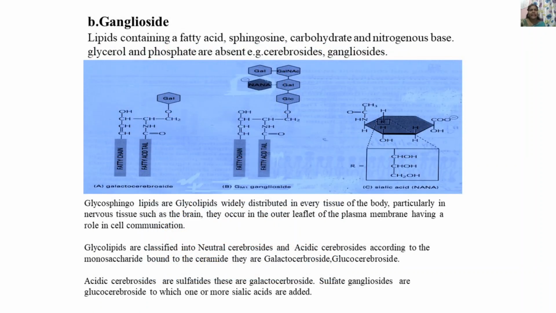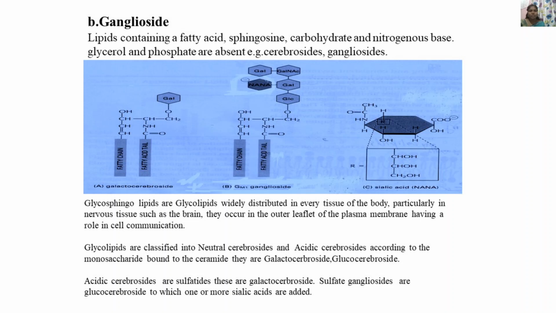The next one is ganglioside: lipids containing fatty acid, sphingosine, carbohydrate and nitrogenous base. Glycerol and phosphates are absent in cerebroside and ganglioside. This is the structure of a ganglioside. You can see here a carbohydrate moiety. Glycosphingolipids are glycolipids widely distributed in every tissue of the body, particularly in nervous tissue such as the brain. They occur in the outer leaflet of the plasma membrane, having a role in cell communication.